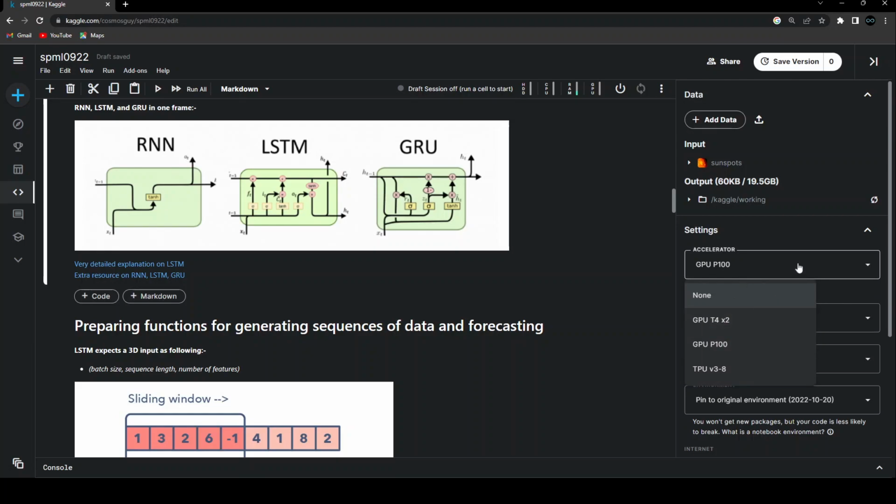All right, and just keep in mind that this quota that we are having is only for 33 hours for a week. This number of hours will keep on changing depending on the demand for these particular GPUs. But just keep in mind that you are not exceeding this. And if you don't choose this GPU, it will again take a lot of time to run this kind of model training. Therefore, it is recommended for you to turn on this GPU in order to have a faster output. So that's one thing that we are doing.